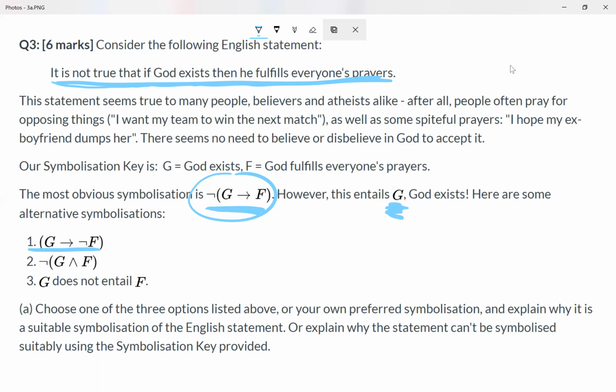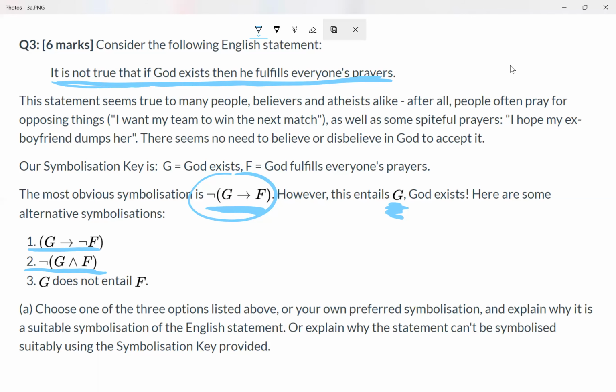Another option might be this one, the negation of G and F. And this is actually equivalent to number one, so it's going to have some of the same pros and cons. But we might also note that it's not really directional, like it sort of loses that G arrow F, because it's just a conjunction, and that seems much easier to switch around. And so that might lead to some consequences that you don't want. That could be a line of argument.